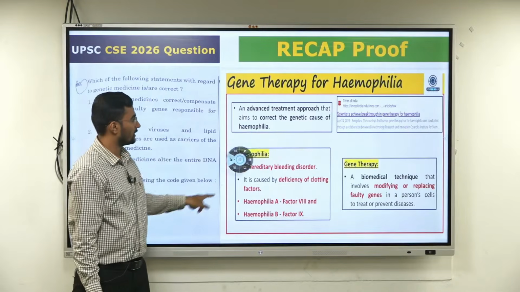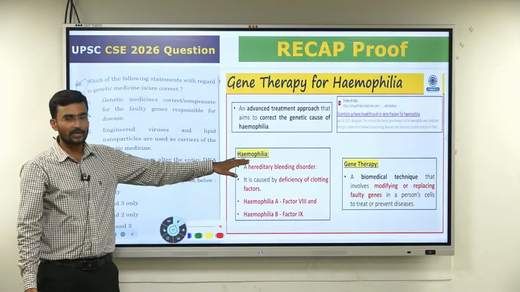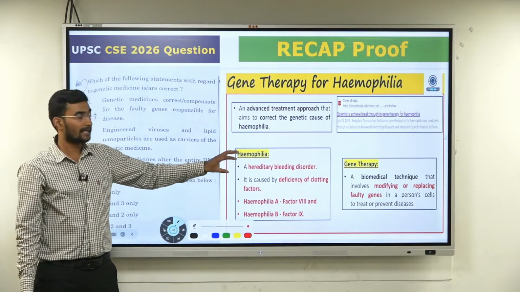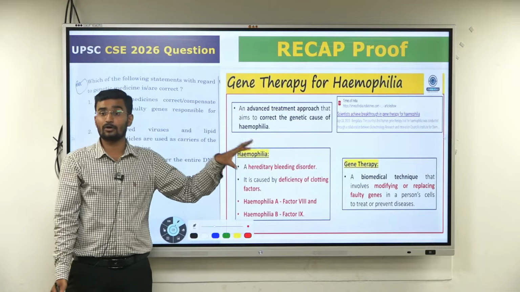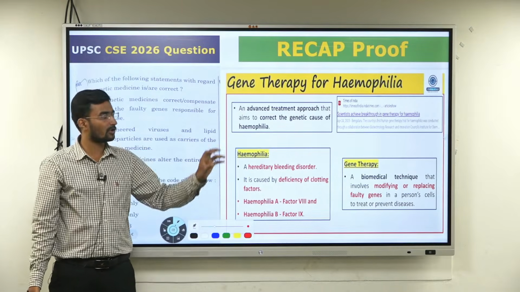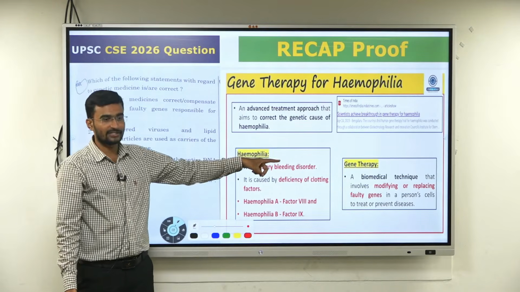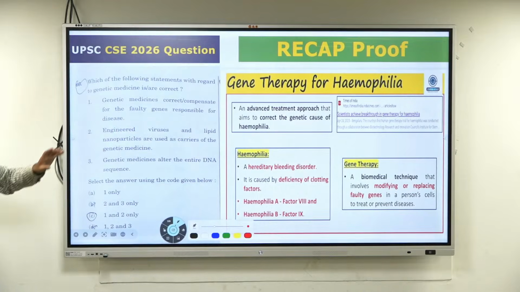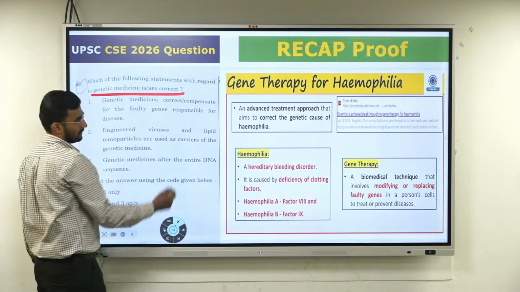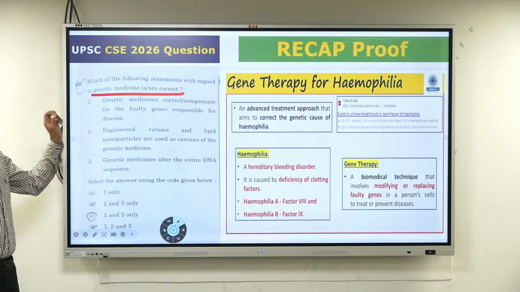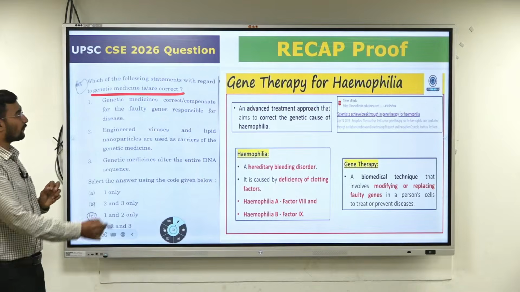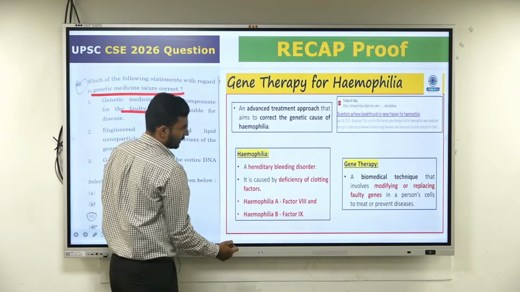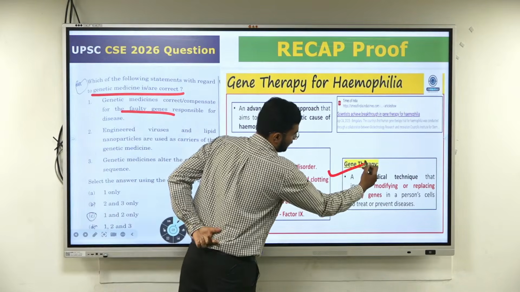The next comes hemophilia. I discussed it in science and tech. I have discussed CRISPR-Cas9 also, and different medicines also. Hemophilia is treated with gene therapy, directly on the patient. Notice which of the following statements are correct with respect to genetic medicine. Genetic medicine corrects or compensates for the faulty genes.